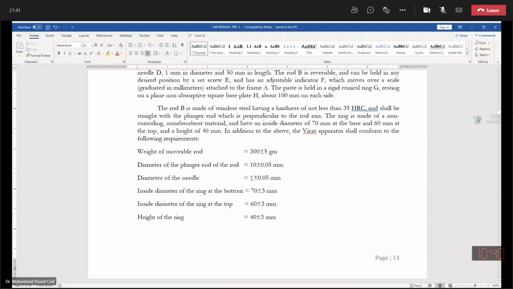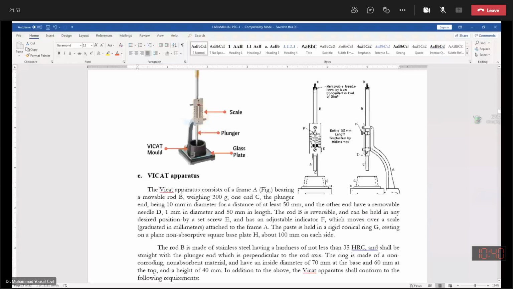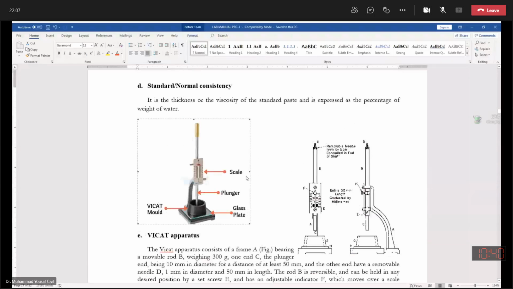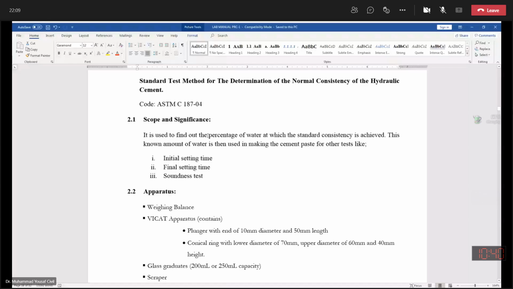Then the inside diameter of the ring is 70 at the bottom and 60 at the top, and the height of this mold is 40. This is regarding the equipment. Now, the scope and significance: this is used to find out the amount of water at which a certain standard consistency is achieved.